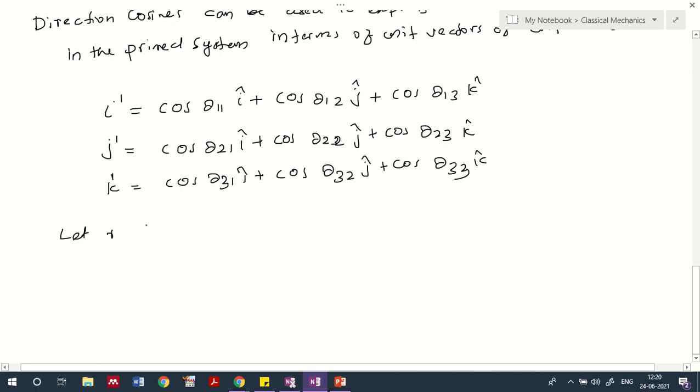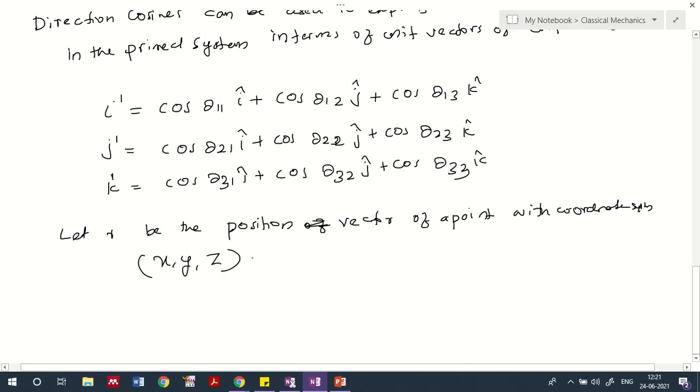Okay. Now we consider that let R be the position vector of a point with coordinates x, y, z and x dash, y dash, z dash in the two systems. So we'll have a relation between these two coordinate systems.